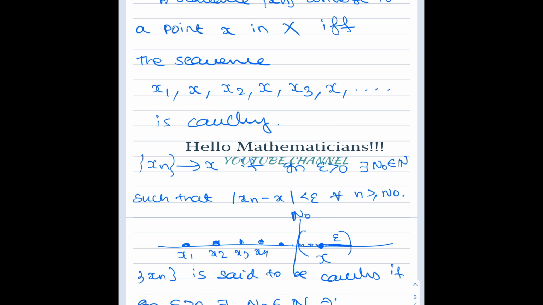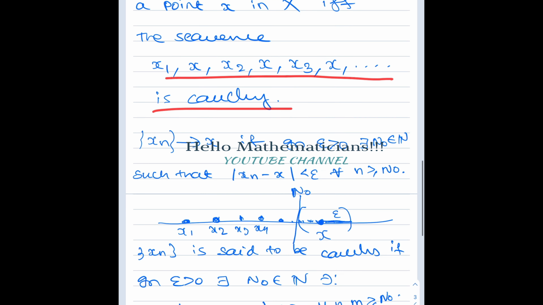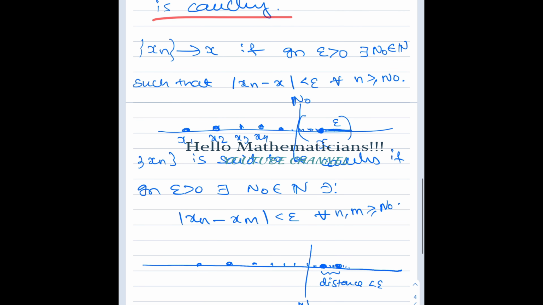So basically the same stage which existed for the sequence xn, I can use for this sequence also, so that all the points after this stage in this sequence will lie in the neighborhood of epsilon. Okay. And conversely, if this sequence is Cauchy, then I can find a stage after which any two points